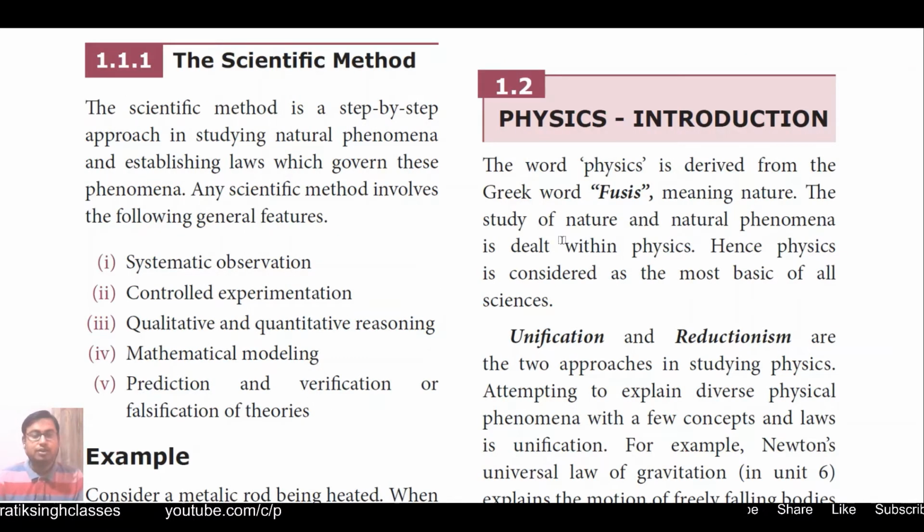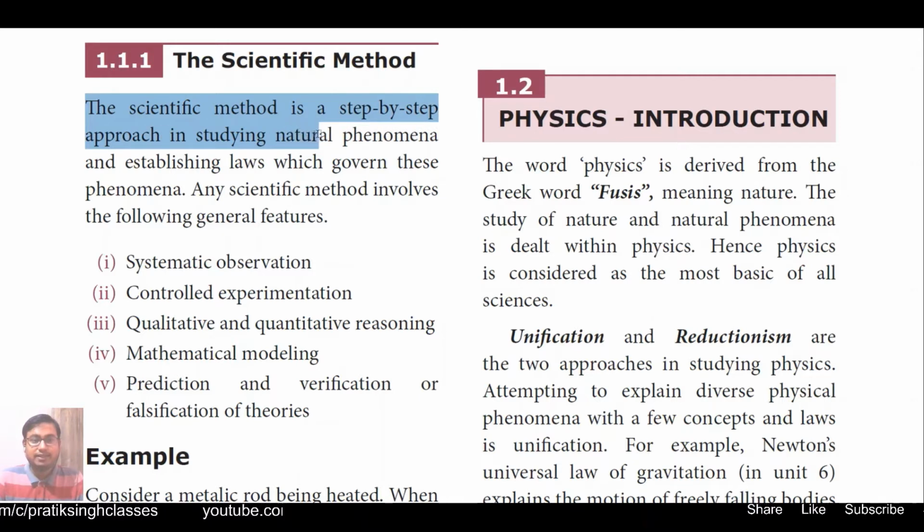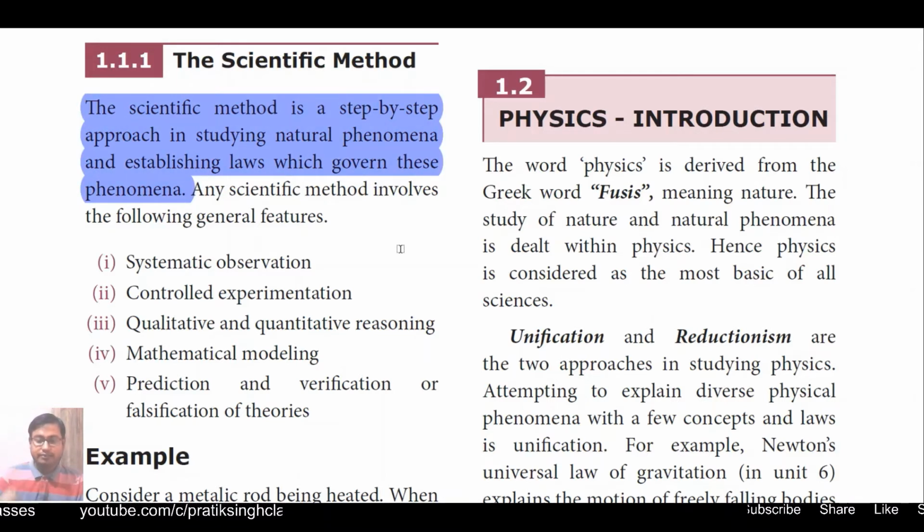Now coming to the scientific method, meaning how to study anything very scientifically, with calculations and a lot of things. Let us see what is given here. The scientific method is a step-by-step approach in studying natural phenomena and establishing laws which govern these phenomena. Means how everything is happening around us. The step-by-step learning of those phenomena is the scientific method, or the best method.